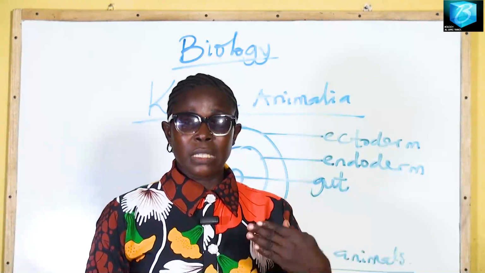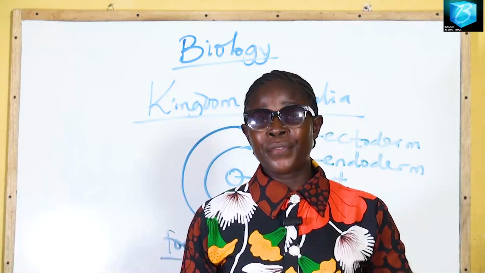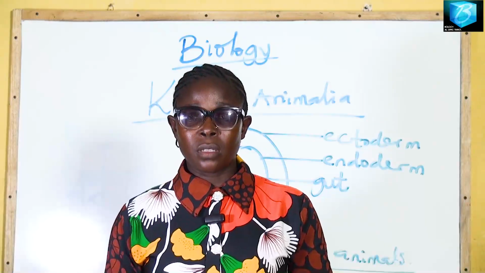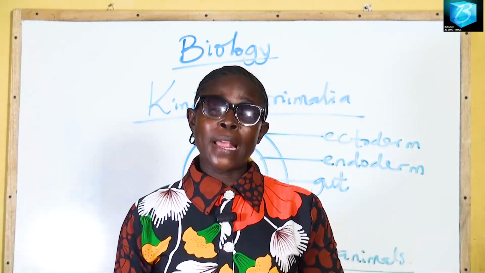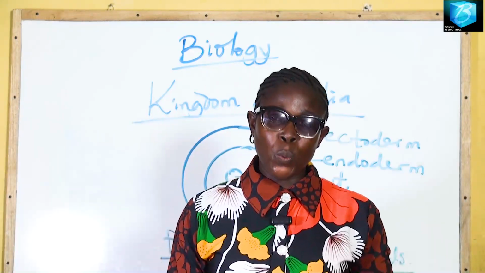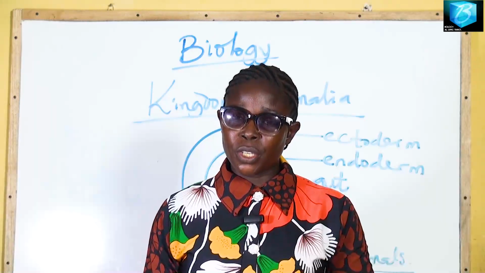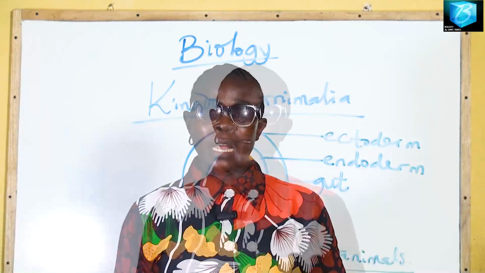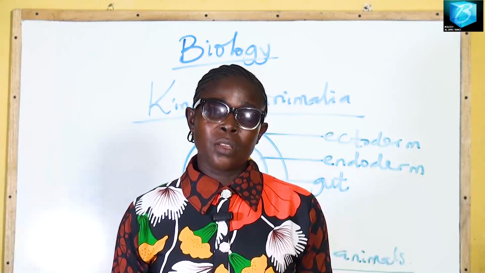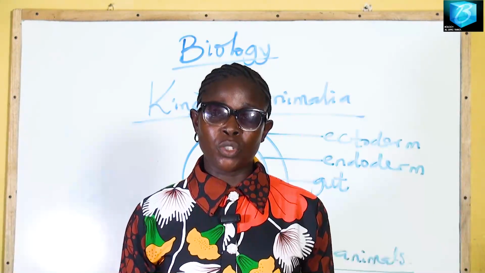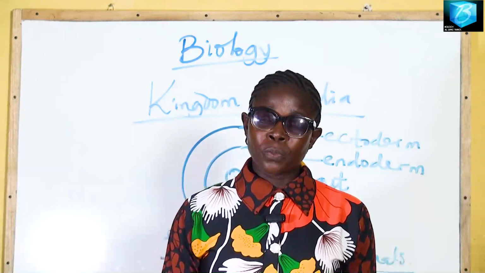The ectoderm is the outer layer, the endoderm is the inner layer, and within the endoderm we have the gut, that is the digestive system. Animals in Porifera and animals in phylum Cnidaria are diploblastic animals. When we talk about examples of Porifera, we have the sponges. And for the Cnidaria, we have hydra, which is mostly the representative of the coelenterates. We have the sea anemone, we have jellyfish, and so on.